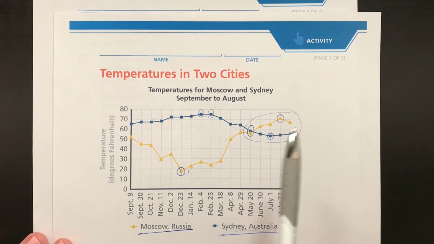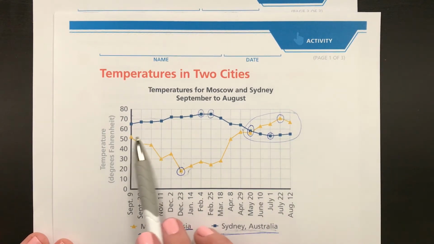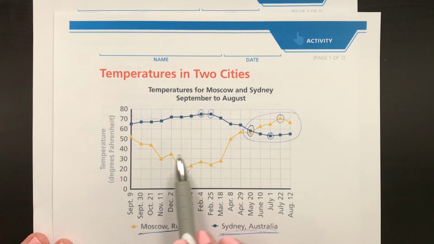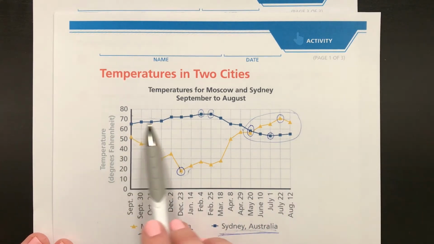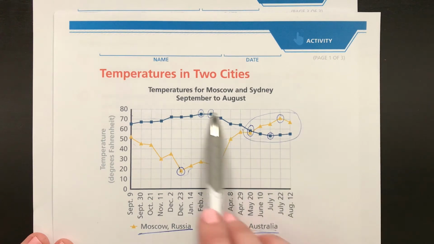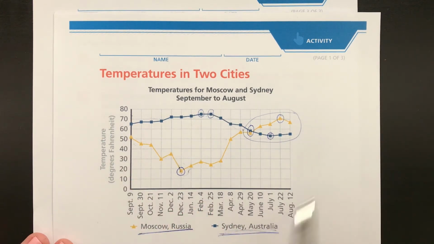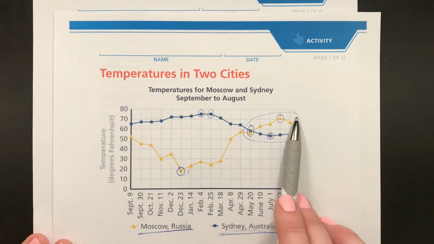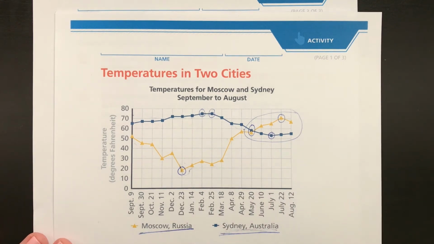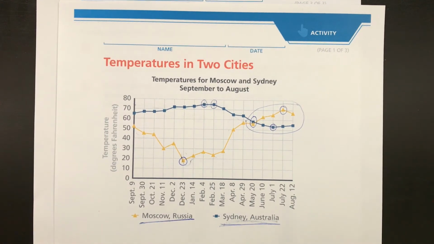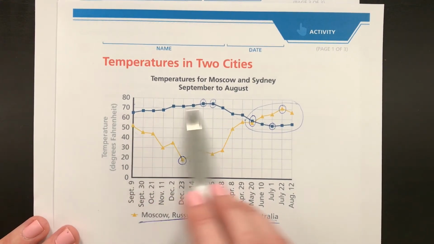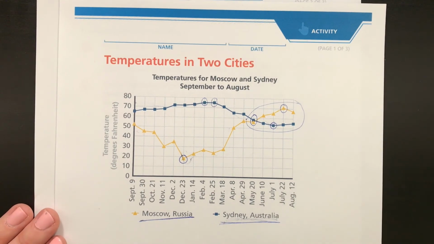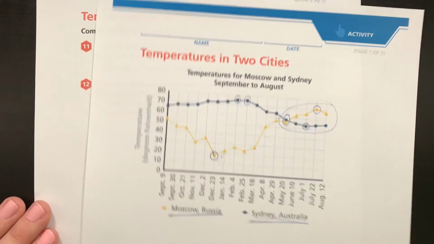Another thing you could mention, if you're familiar with it, is their proximity or their location close to the equator. Australia is closer to the equator. It has a much hotter season, Russia is not. That I would only mention if you are familiar with that. If you're not, it's not part of it. This is math class, not science, so you don't have to worry about that. But that is one thing that you could mention when you're comparing these two.